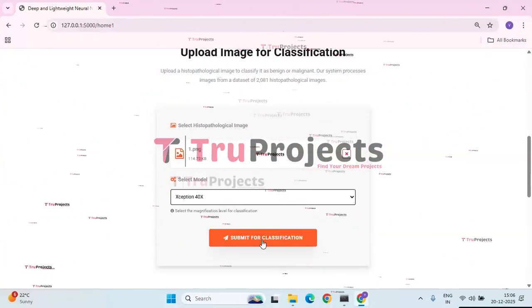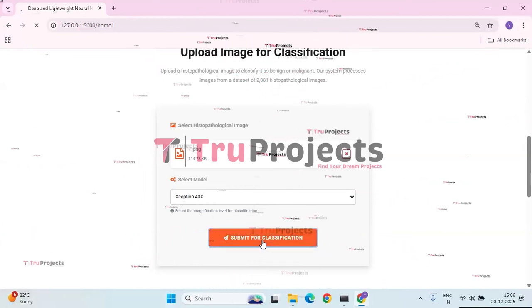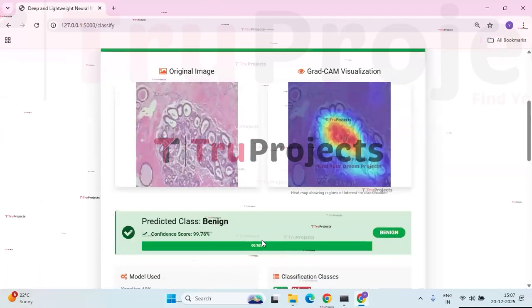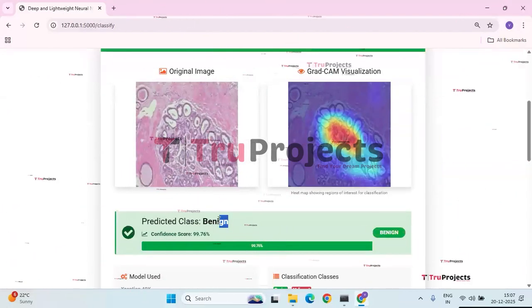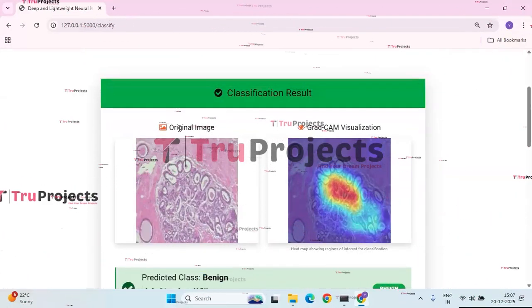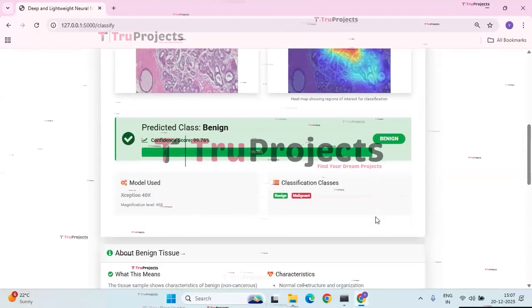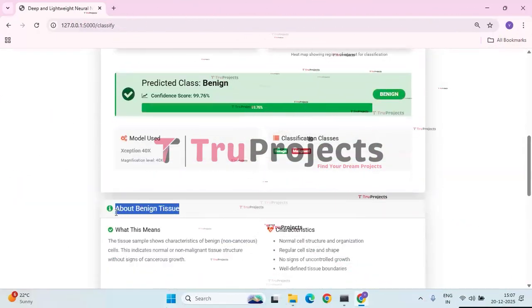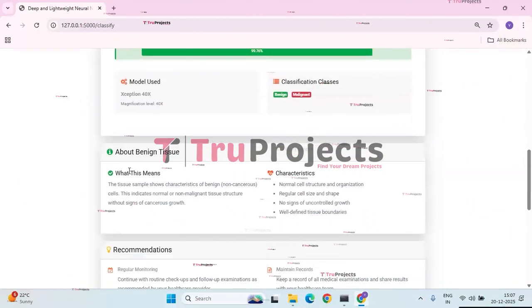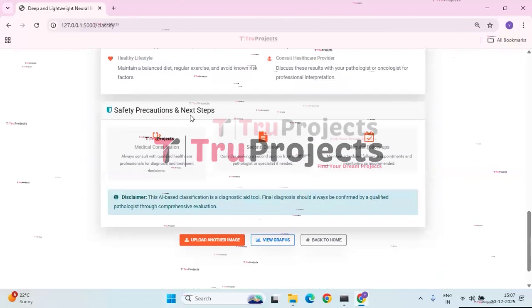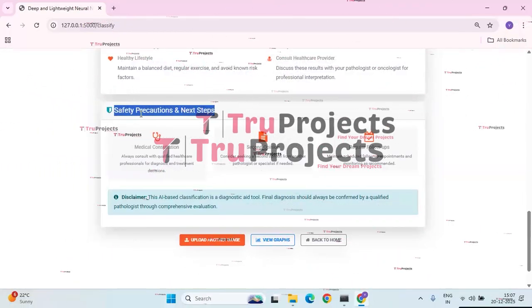Then click on submit for classification so that the input image is pre-processed and the output is displayed, like it is a benign. This is the original image and this is a GradCam visualization image. And here we have about this benign tissue, what this means, and we also have the characteristics and we have the recommendations, safety precautions and next step.